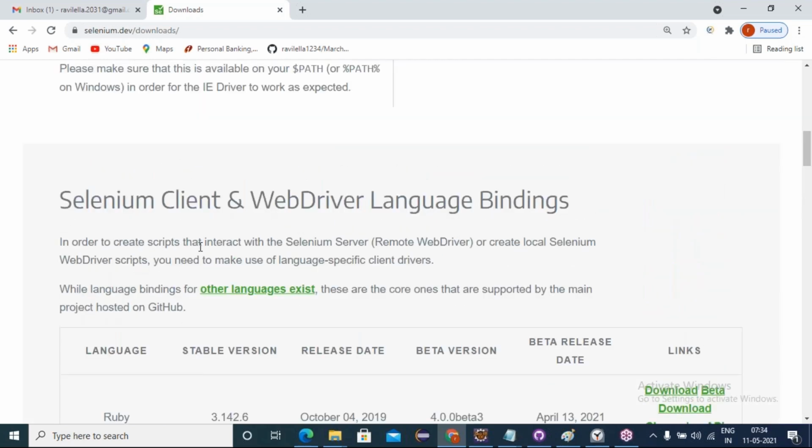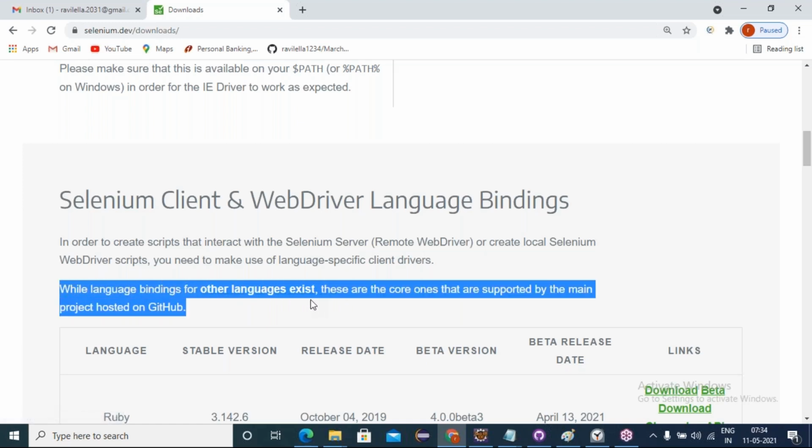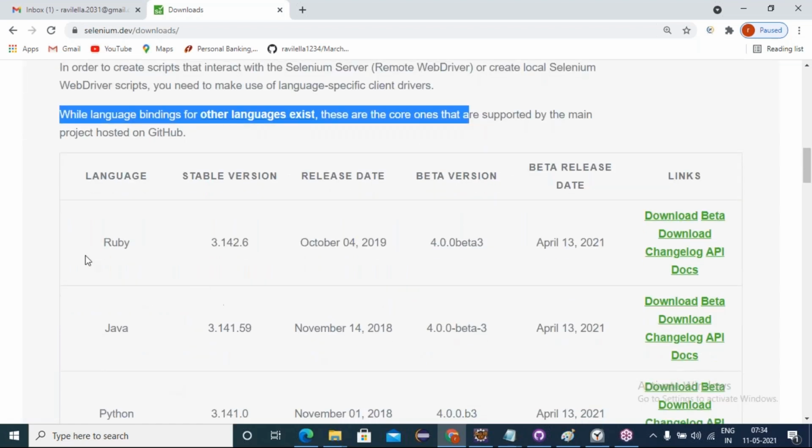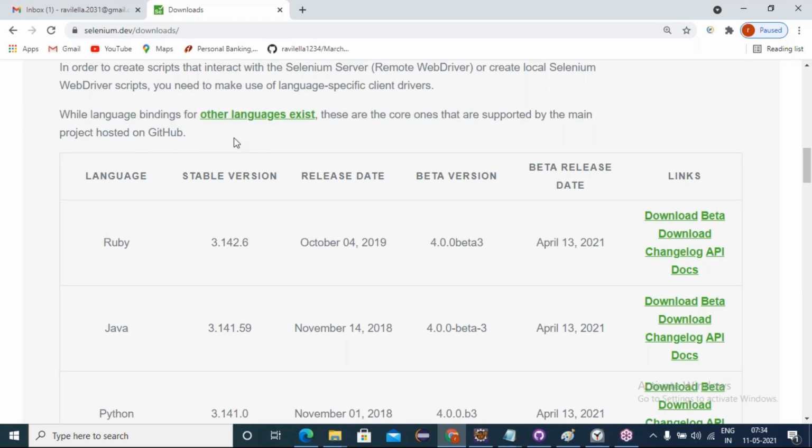Apart from these, since 2 years ago, some more language bindings are also supported. While language bindings for other languages exist, these are the core ones, supported by the main projects hosted on GitHub. Some other languages are also supported.